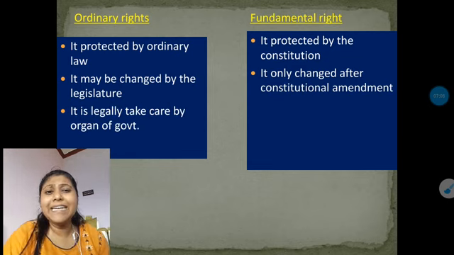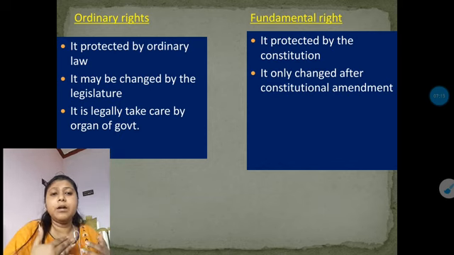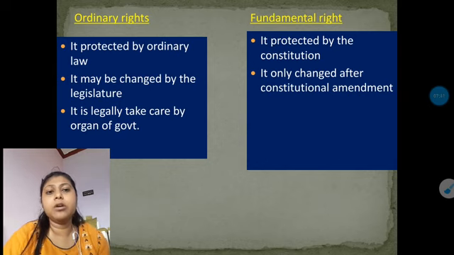And the last one is that it is legally taken care of by the organs of the government. If something happens with the ordinary rights, if they are violated or taken away by any person, then the constitution cannot do anything, and it does not interfere.